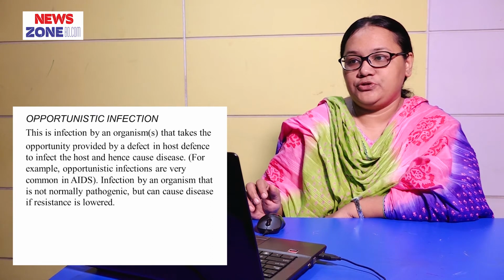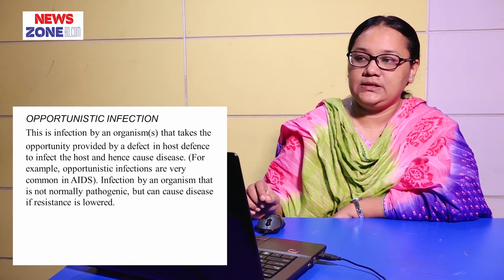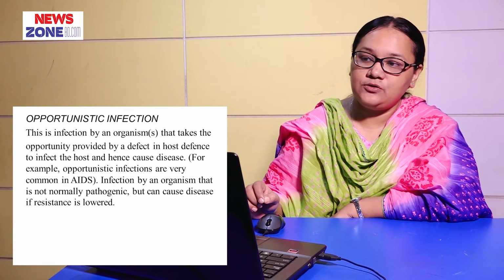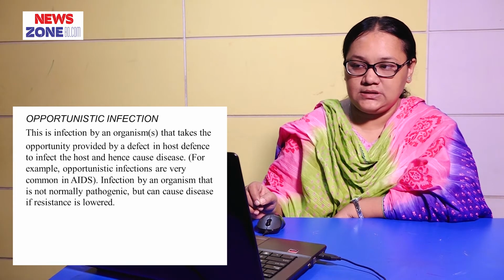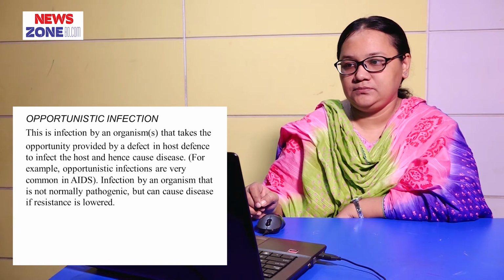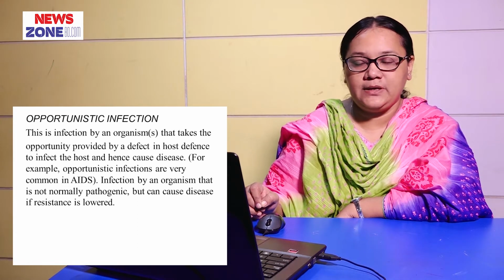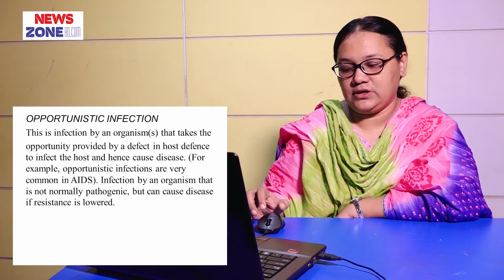Now we see opportunistic infection. This is infection by an organism that takes the opportunity provided by a defect in host defense to infect the host and hence cause disease. For example, opportunistic infections are very common in AIDS. Infection by an organism that is not normally pathogenic but can cause disease if resistance is lowered.